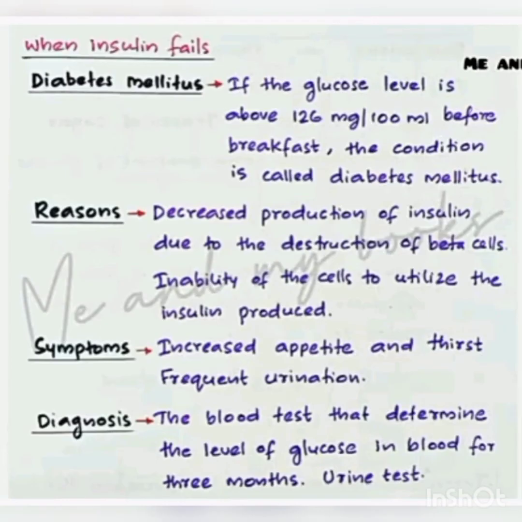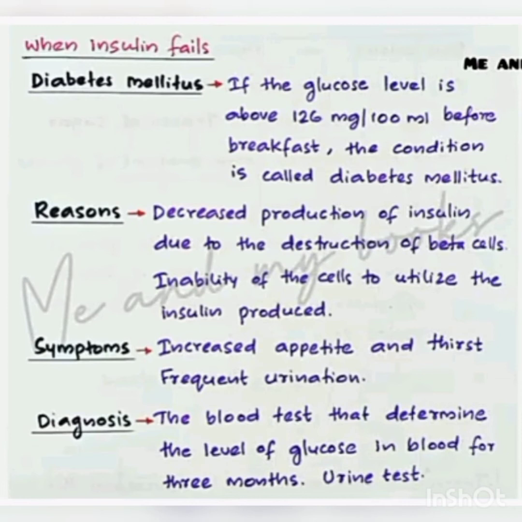Did you hear of diabetes? Yes, diabetes means if the glucose level is above 120 mg per 100 ml before breakfast in the morning, when your blood is checked, it is 120 and above, that is known as a diabetes patient or diabetes mellitus. This condition is called diabetes mellitus. What is the reason for diabetes?